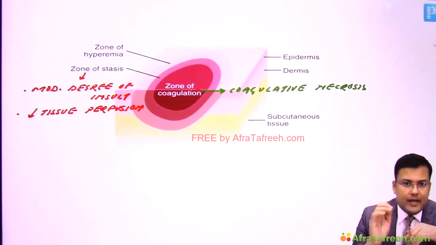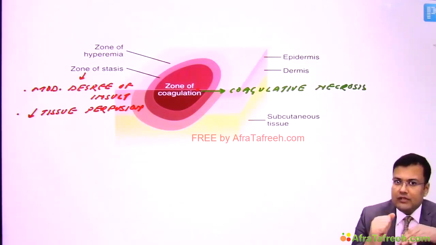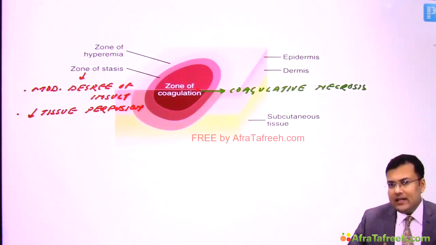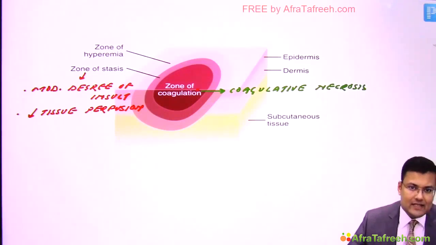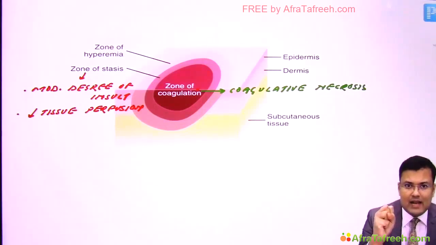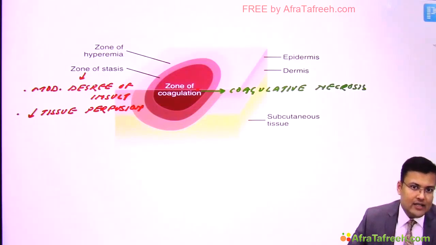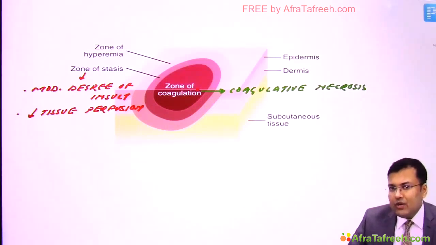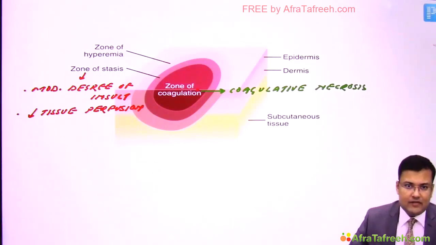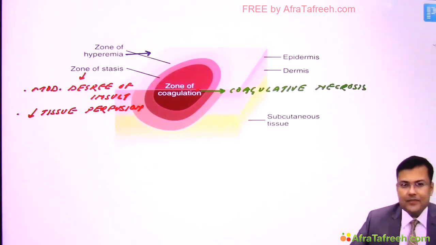Now the problem, if you are using ice or cold water for cooling of this burn wound, what happens? Since there is decreased tissue perfusion in the zone of stasis, there will be vasoconstriction, and if there is vasoconstriction, what will happen? It can lead to coagulative necrosis. So use of ice, cold water or chilled water increases the extent of injury. That's why for cooling of burn wound, what is the best temperature of water? 15 degrees centigrade.